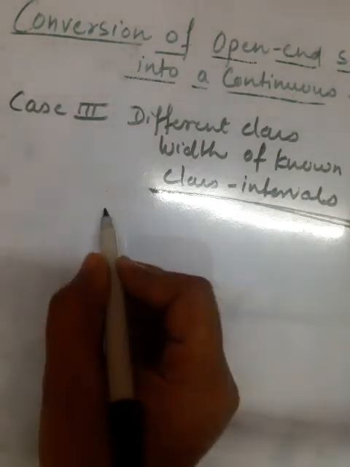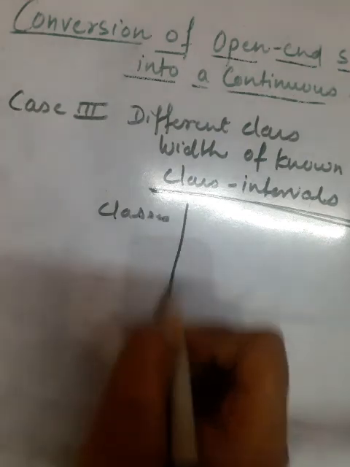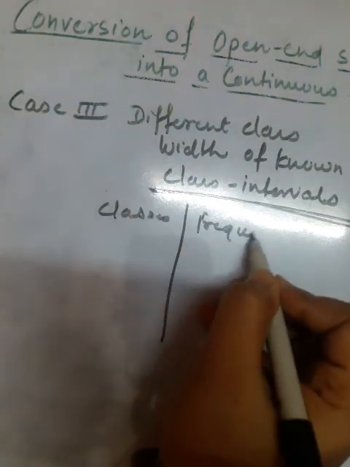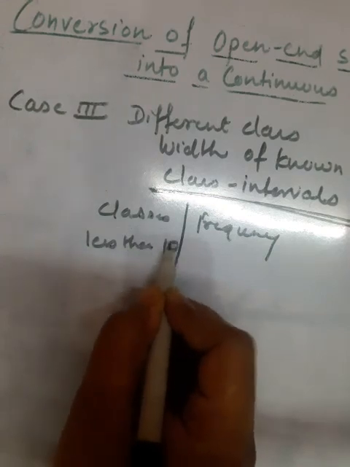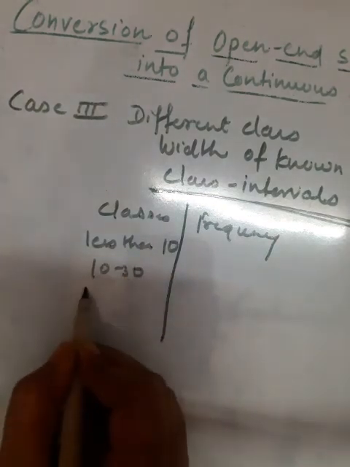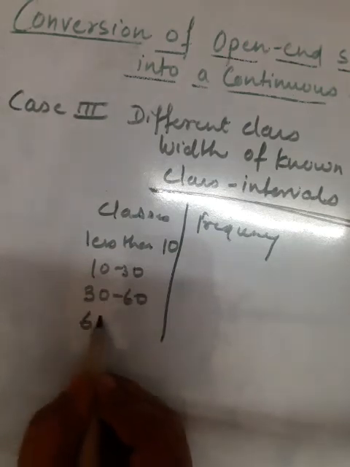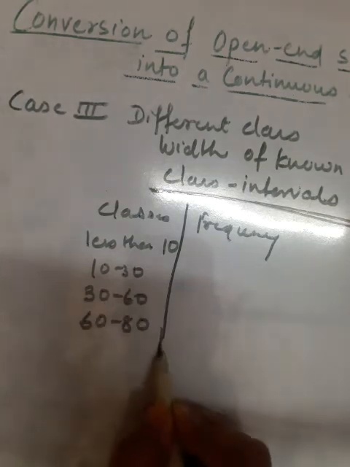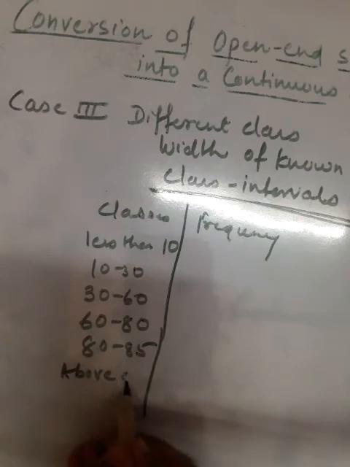Suppose we have a table like this, with classes and frequency. Suppose here: less than 10, 10 to 30, 30 to 60, 60 to 80, 80 to 85, and above 85.